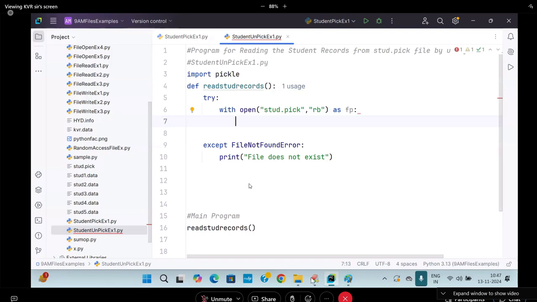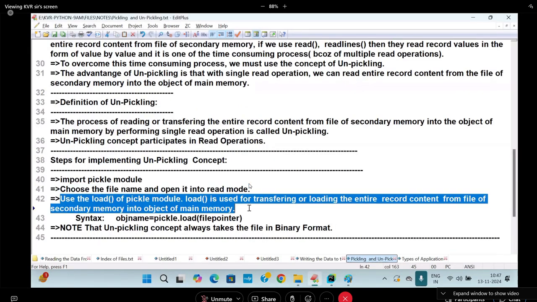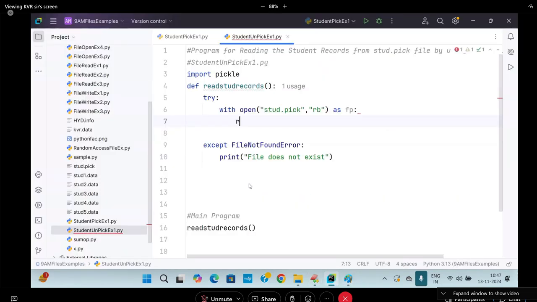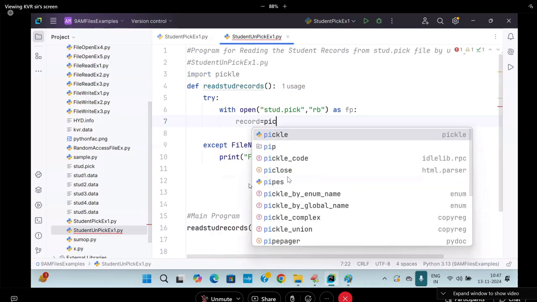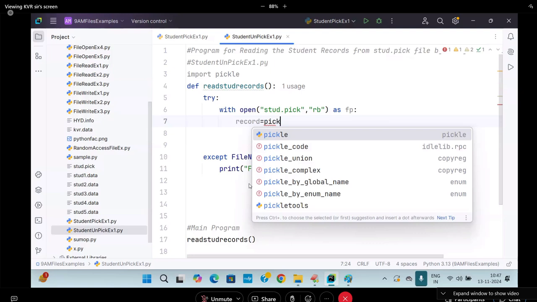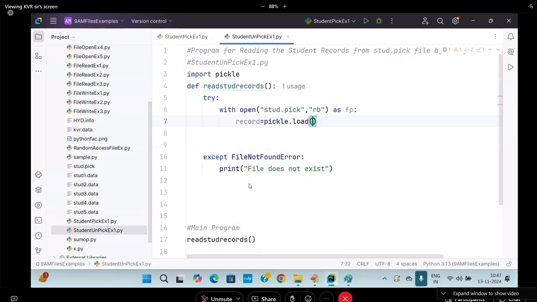Come to the point. Use what function? Load. Object name is equal to load of pickle dot load of. Now I'm writing it. So record is equal to what? Pickle dot load of FP. What is FP?